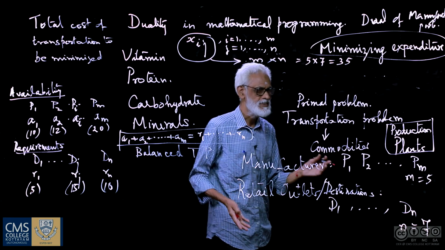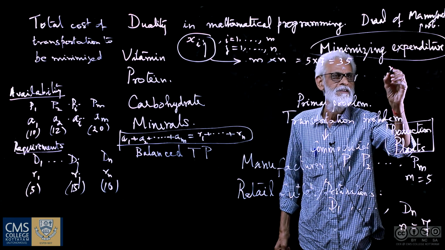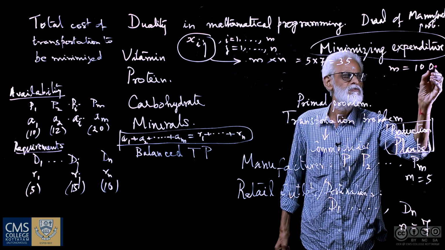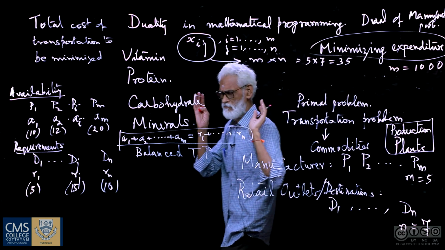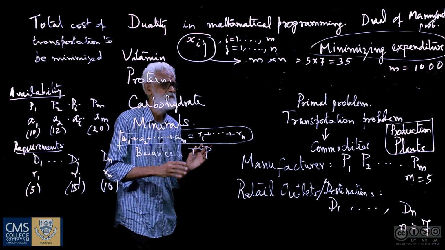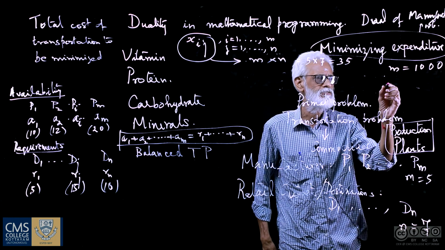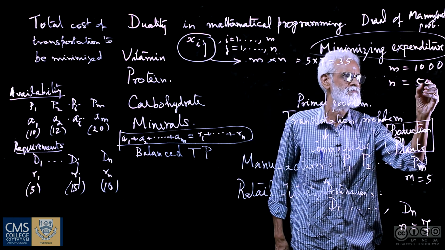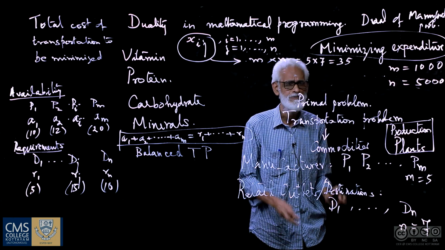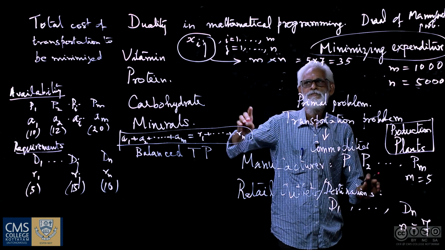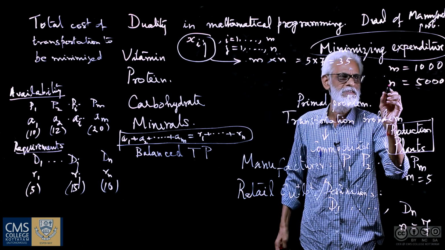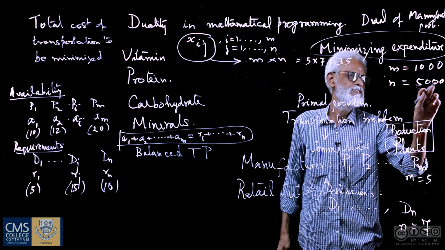So consider a situation where m equals 1000, because most of the problems involve a very large number of variables, and n equals 5000. You can then imagine the magnitude of the problem. That is, the number of variables will be equal to 1000 into 5000.